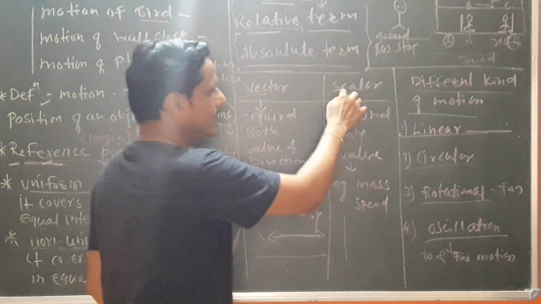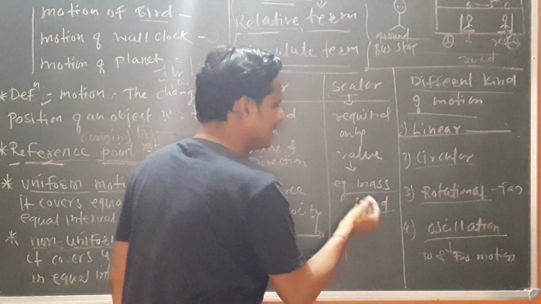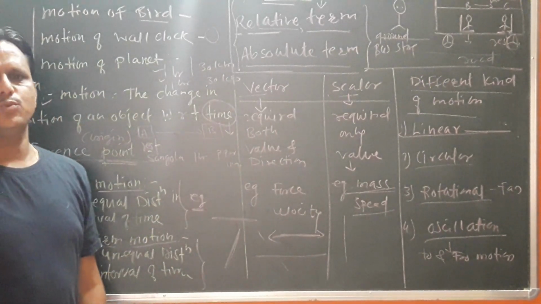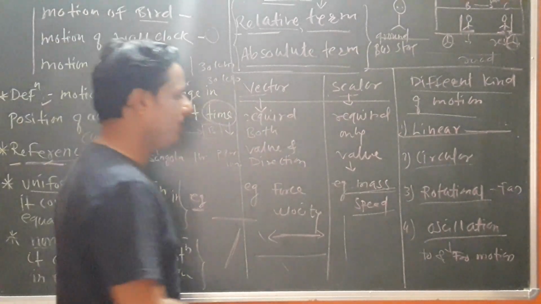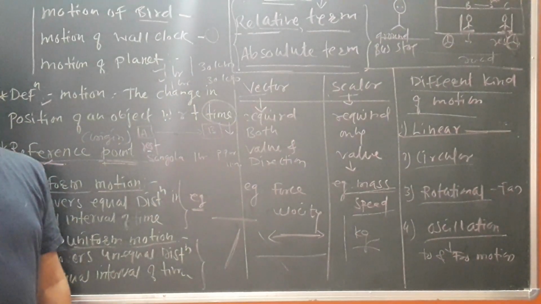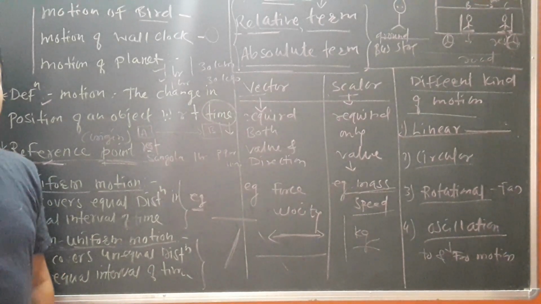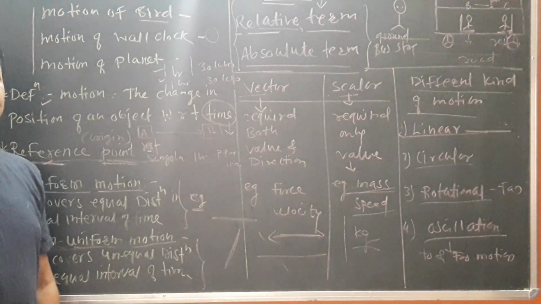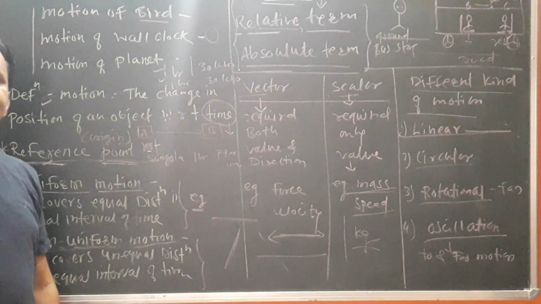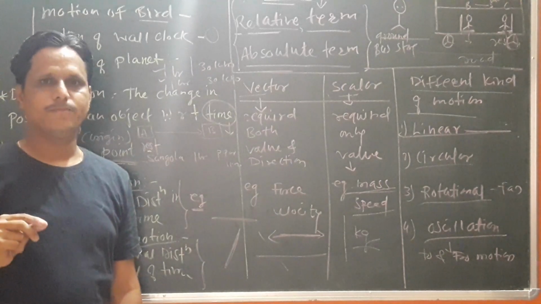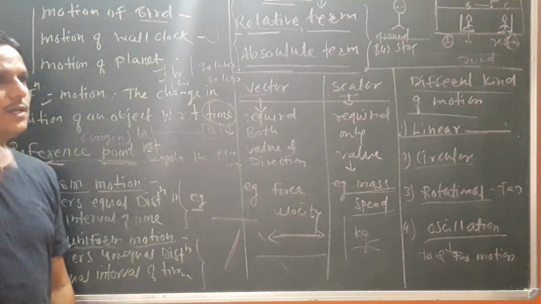For example, the scalar quantities I mentioned are mass and speed. Mass is a scalar quantity. Scalar quantity in the sense what? As you know, mass is measured in terms of kilograms. Suppose I want to purchase 1 kg of sugar. To express the mass or the weight of that, I can use simply its value, 1 kg of sugar. That is sufficient to express the quantity of a mass.